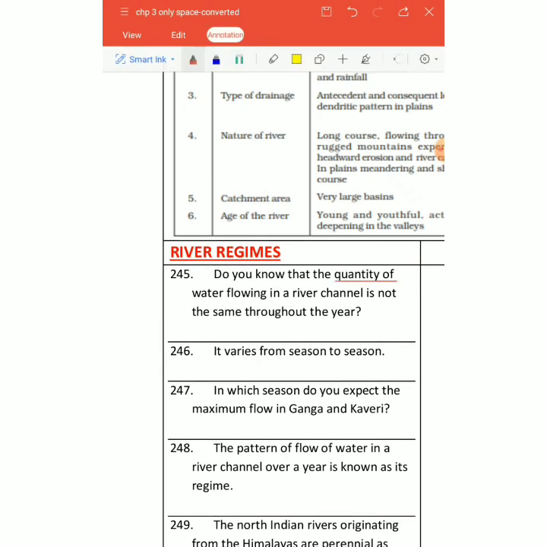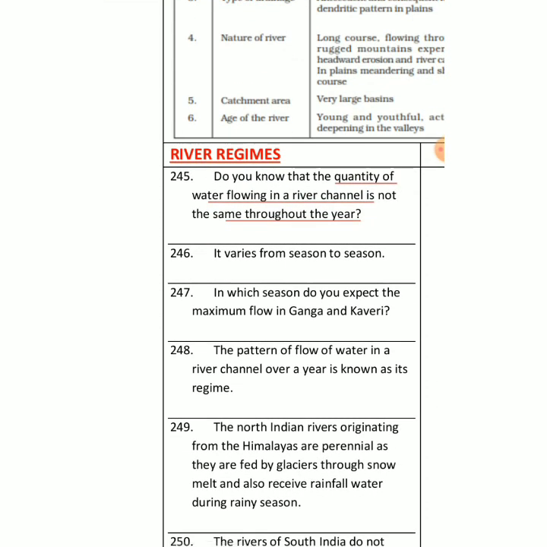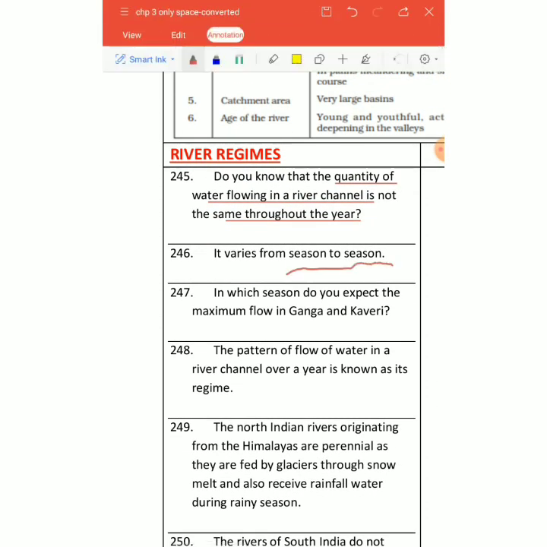The quantity of water which is flowing in a river channel is not the same throughout the year. It varies from season to season. Sometimes you find more water, sometimes less water. When there is more water, the reason is very clear. When the southwest monsoon is in active mode, then only you find more water on that side. And the pattern of flow of water in a river channel is called regime. That you have to keep in mind, right? So again, I'm defining it: the pattern of flow of water in a river channel over a year is called regime, right?